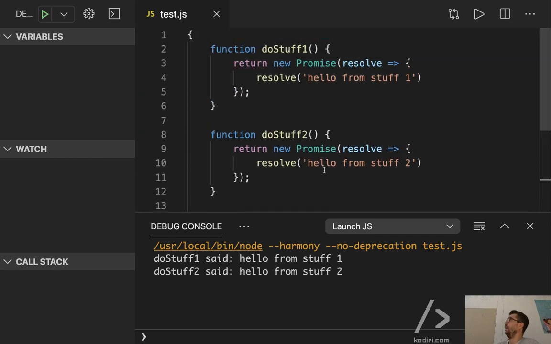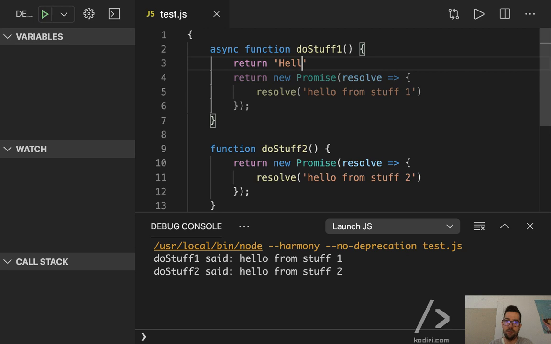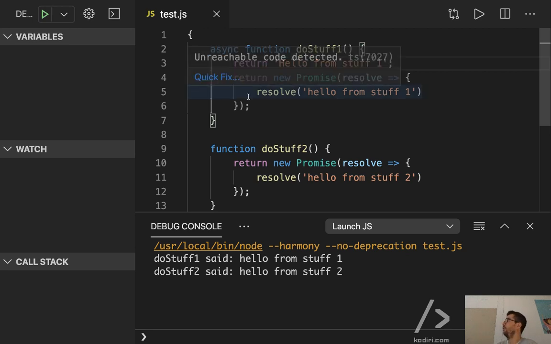So, first of all, do you know how we can get rid of this promise-based syntax based on what we've learned before? Async, correct. What else? Return hello from stuff one. Can I delete that?